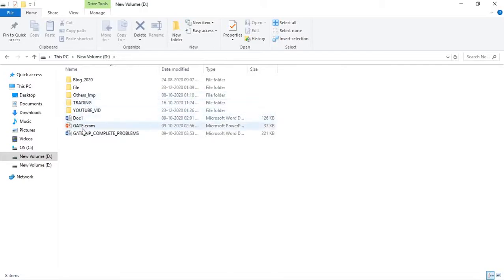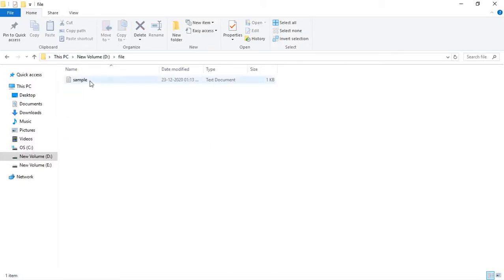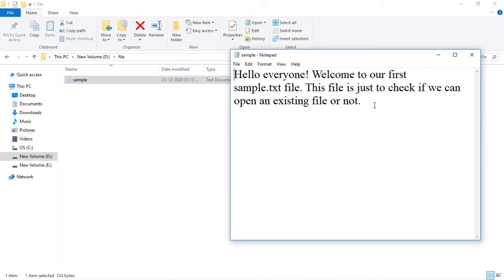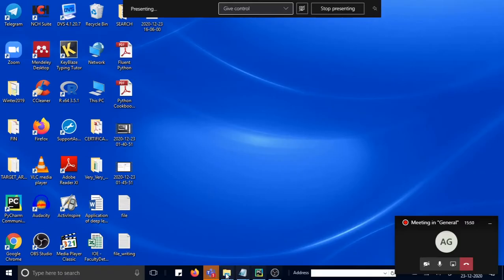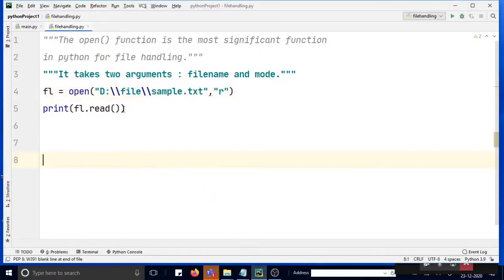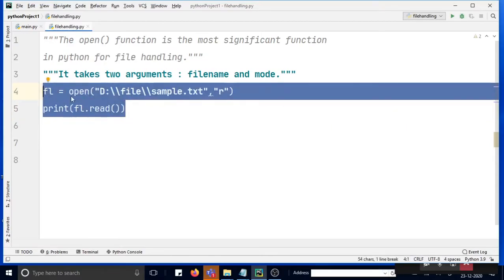Already in this path in the D drive, I have created my file, which is sample file. If you want to see it, I can show you. In the D drive I have a file called sample file, where I have written: Hello everyone, welcome to our first sample.txt file. This file is just to check if we can open an existing file or not. So this is what we have right now. And then finally print fl, this file pointer or file variable, dot read. This whole thing should print whatever is there in the file.